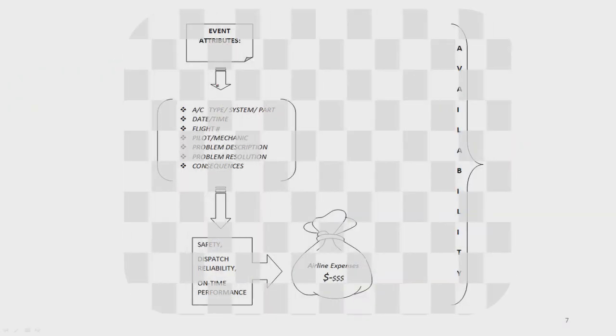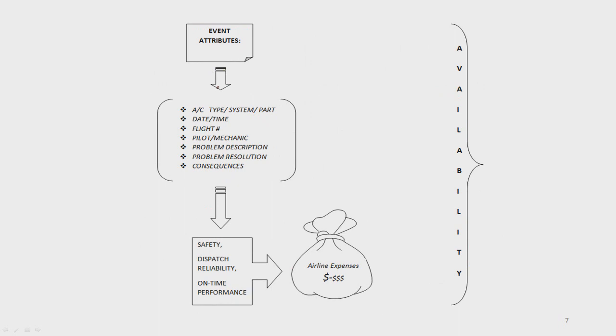Occurrence attributes. What information do we need? We need aircraft make, model, type, system, part, occurrence date, time, flight numbers. We need to know when this happened, during flight or during maintenance.